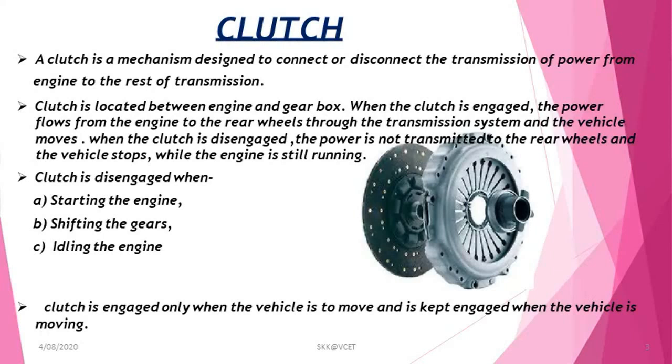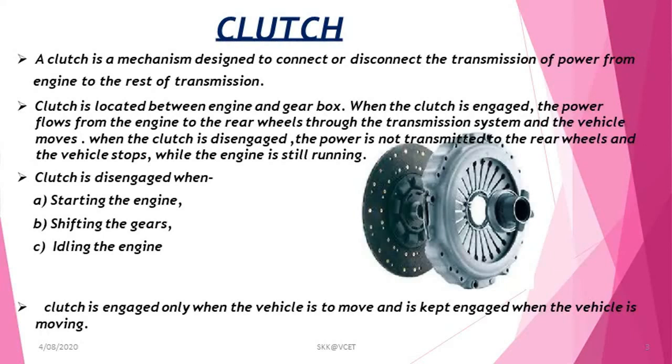Gradual engagement is nothing but engaging the clutch without any jerking. Torque transmission means it always transmits the maximum torque to the main system without any problem in all conditions. Heat dissipation means due to the large heat generation during clutch application, the rubbing surface of the clutch must have adequate area for proper heat dissipation.